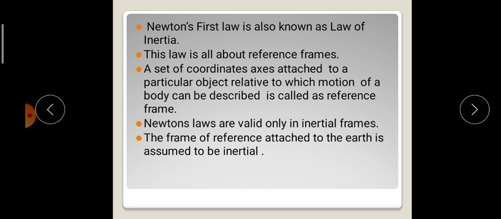The frame of reference attached to the earth is assumed to be inertial, whereas the earth rotates about an axis and also revolves in an orbital motion around the sun. But since all the experiments which we perform on the earth do not need any such accuracy, we assume that the earth is also an inertial frame of reference, whereas indeed it is not so.